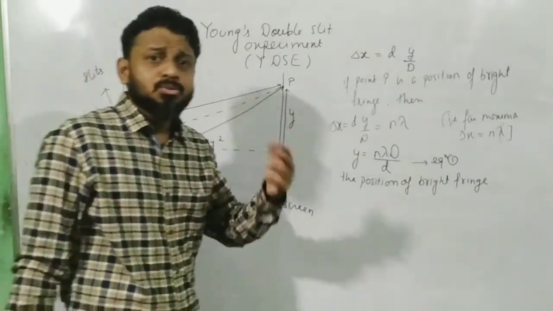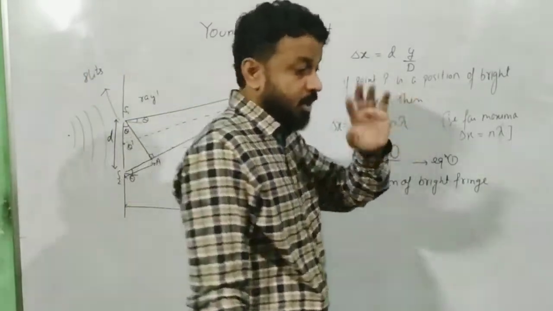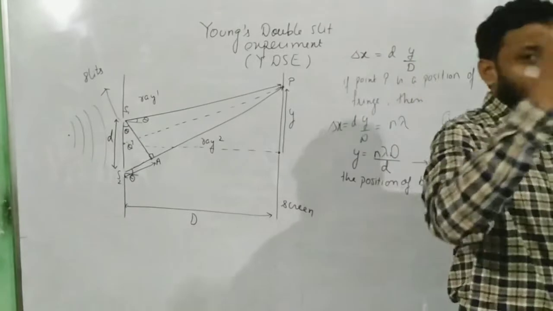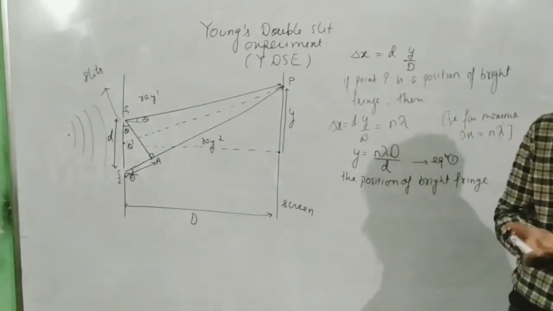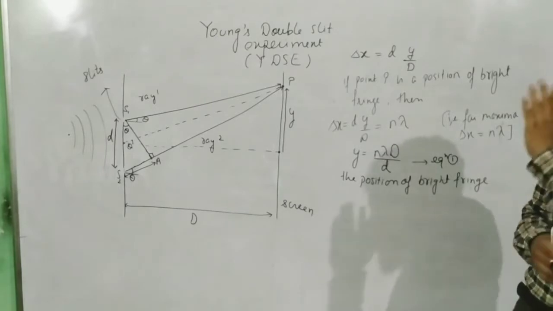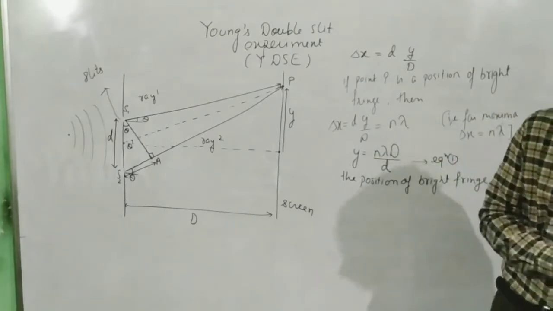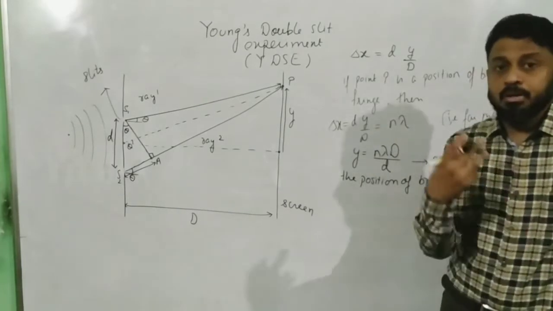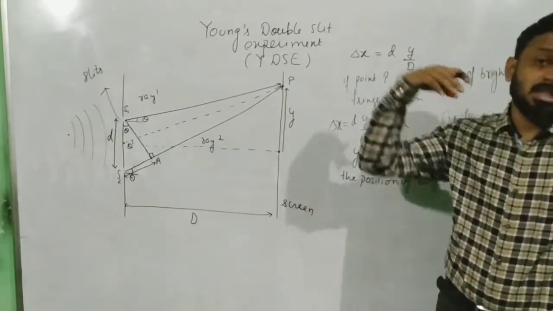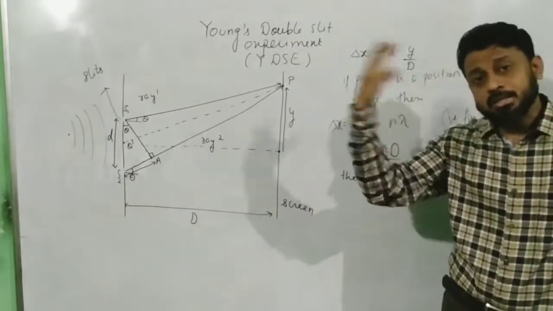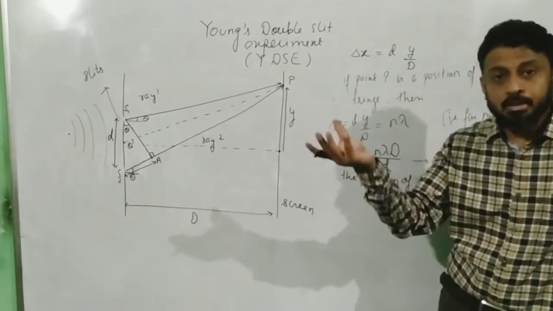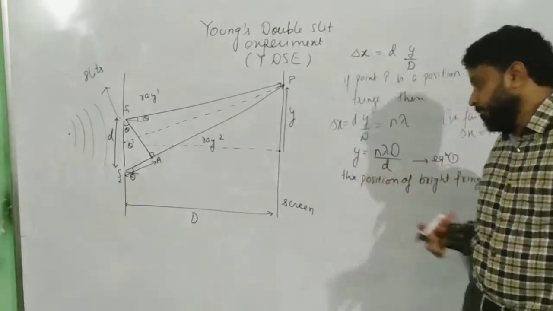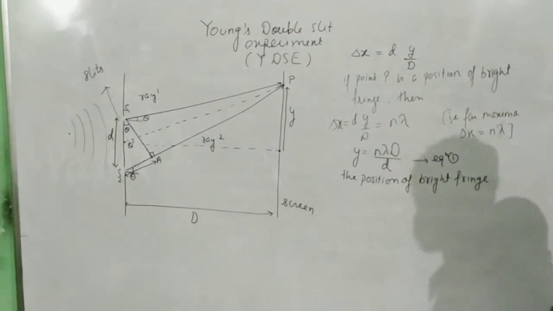And remember, all this first fringe, second fringe, third fringe, depends on which crest overlaps with which crest. If C1 overlaps, phase difference is 0. The value of n is 0. If C1 overlaps with C2, the phase difference is 2 pi, or the path difference is lambda. That means the value of n is 1. If C1 and C3 overlap, that means the path difference is 3 lambda, or the phase difference is 6 pi. So all those things are there. So this is the position of bright fringe.